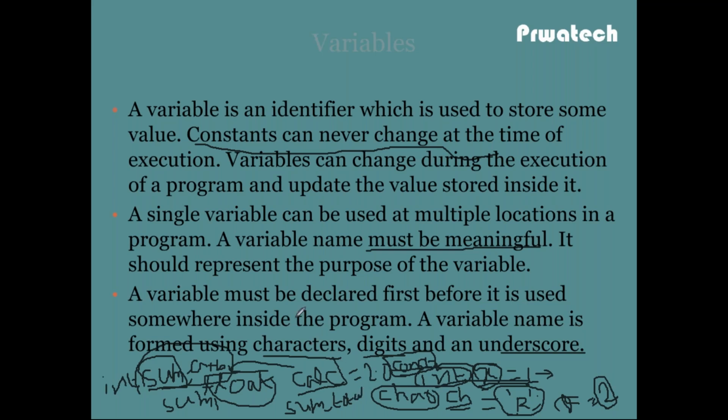So a variable must be declared first before it is used somewhere inside the program. So declaration of the variable must come first, then it can be used somewhere inside the program. A variable name is formed using characters, some digits and underscores.